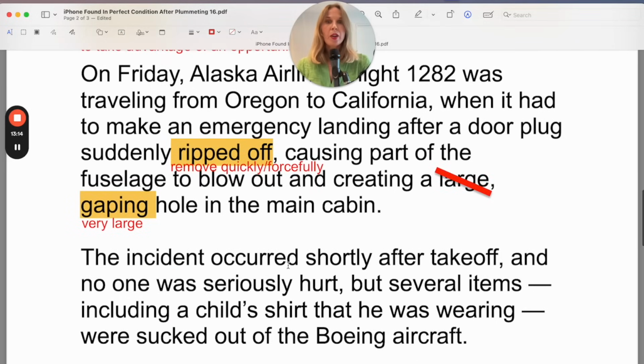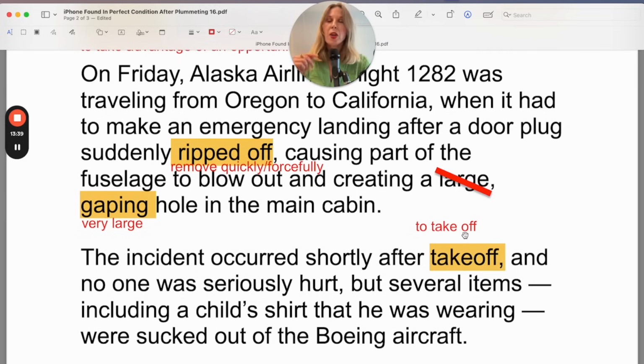The incident occurred shortly after takeoff. So takeoff, this is the noun form. So the verb is to take off, and this is when the plane leaves the ground. So this is the same thing. It's when the plane leaves the ground, but is just referring to it as a something because it's the noun form.